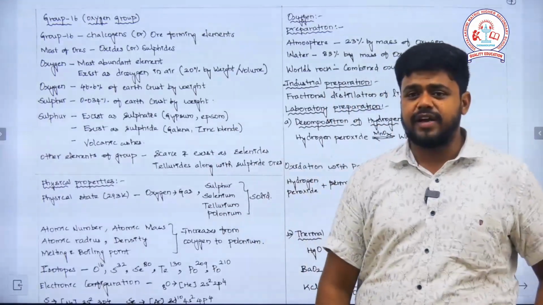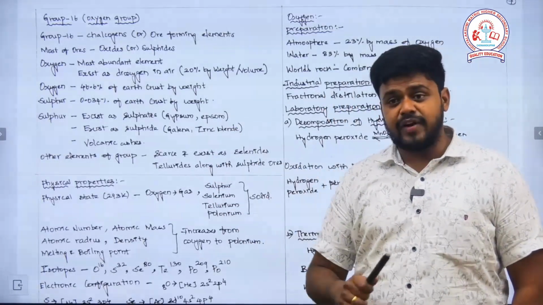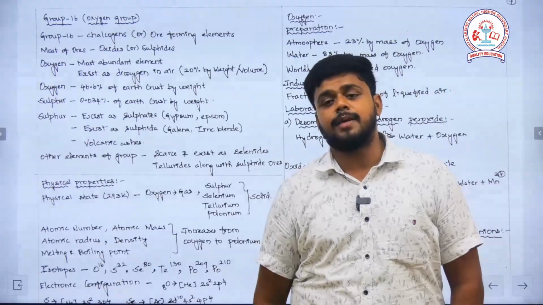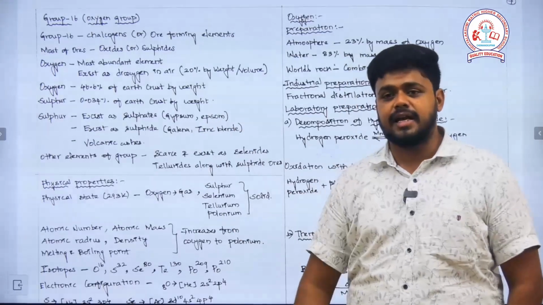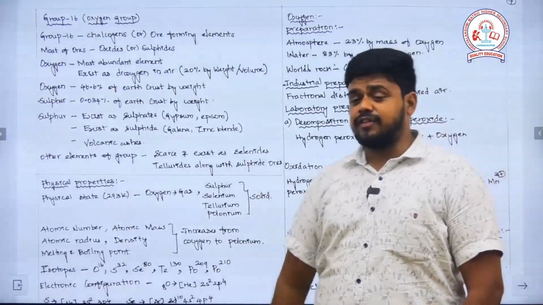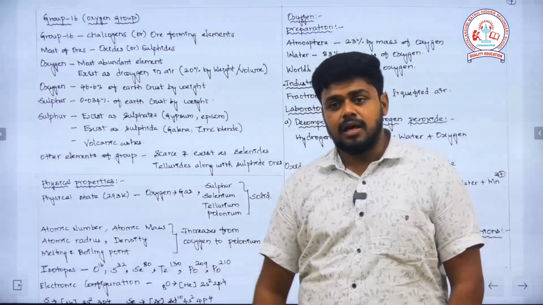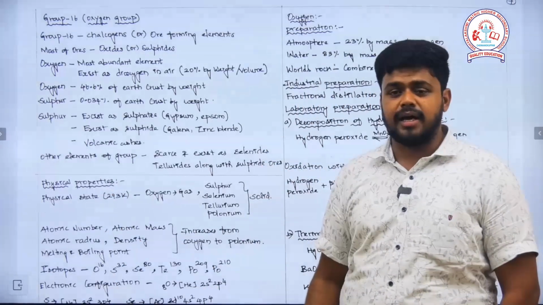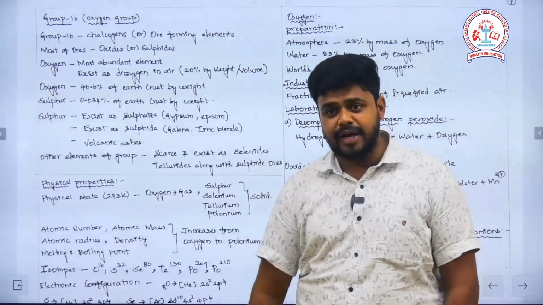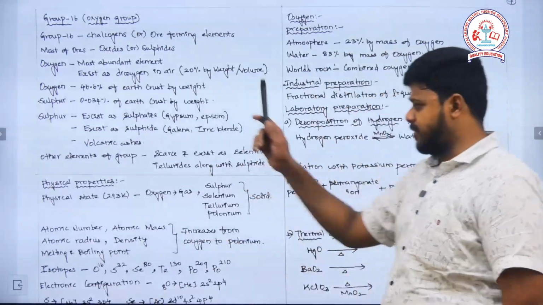Sulfur exists in sulfides and sulfates. As sulfates it exists in the form of gypsum and Epsom salt, and sulfides exist in the form of galena and zinc blende. After a volcanic eruption, the ashes are composed of a major part of sulfide. The other elements of the family exist in the form of selenites and tellurites along with the sulfides of the previous one.